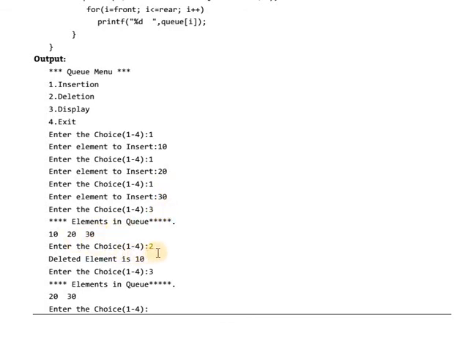If you enter choice 2, the deleted element is 10, and when you enter choice 3, 20 and 30 are displayed, because 10 was deleted. Now front is 1, so only the numbers at positions 1 and 2 are displayed. So why is it set as I is equal to front? Is that clear?